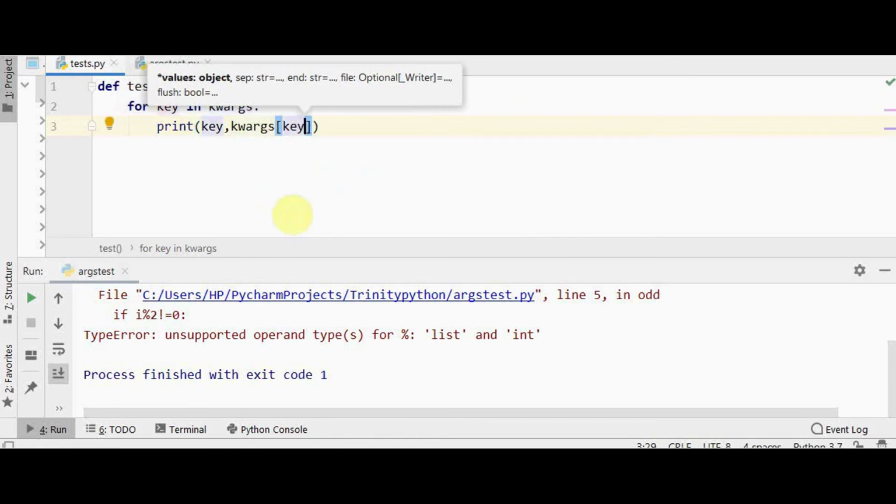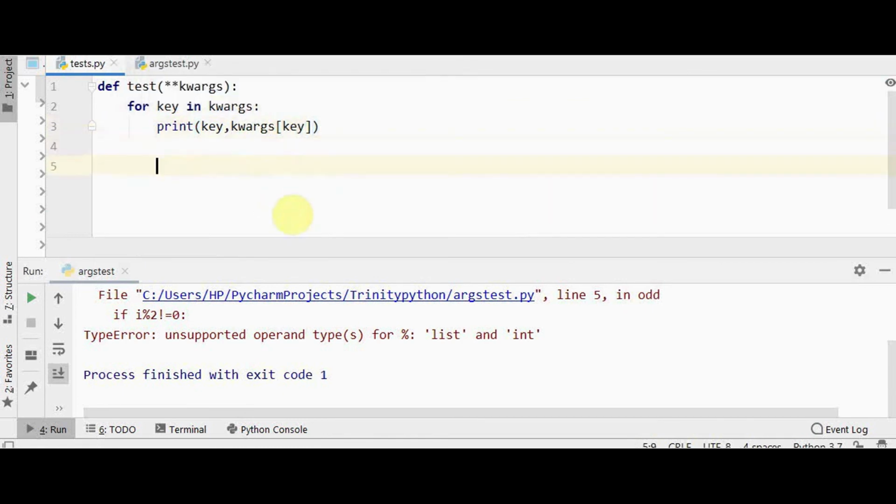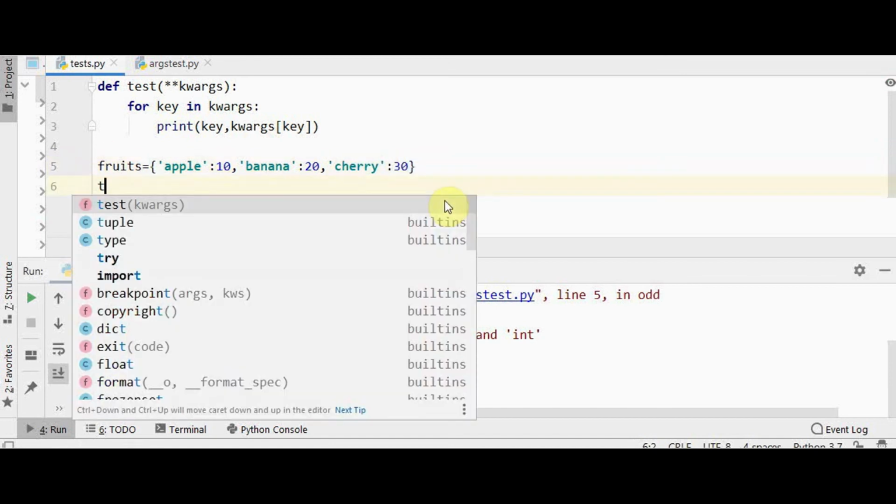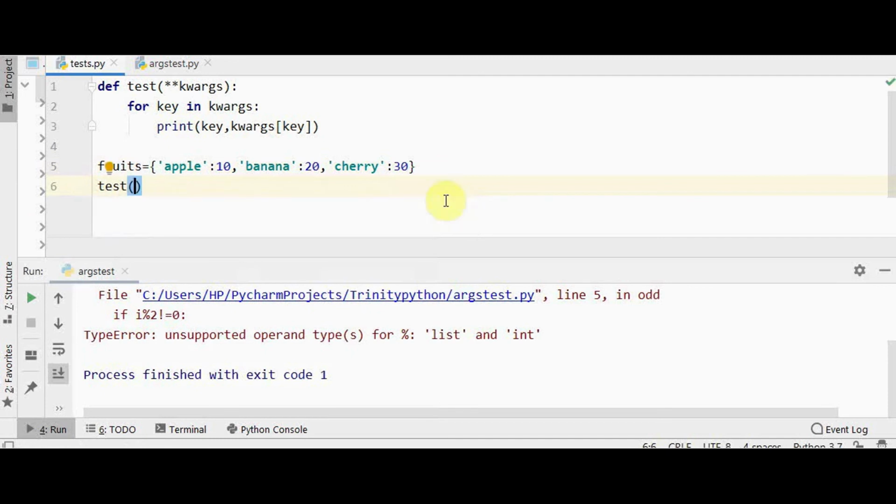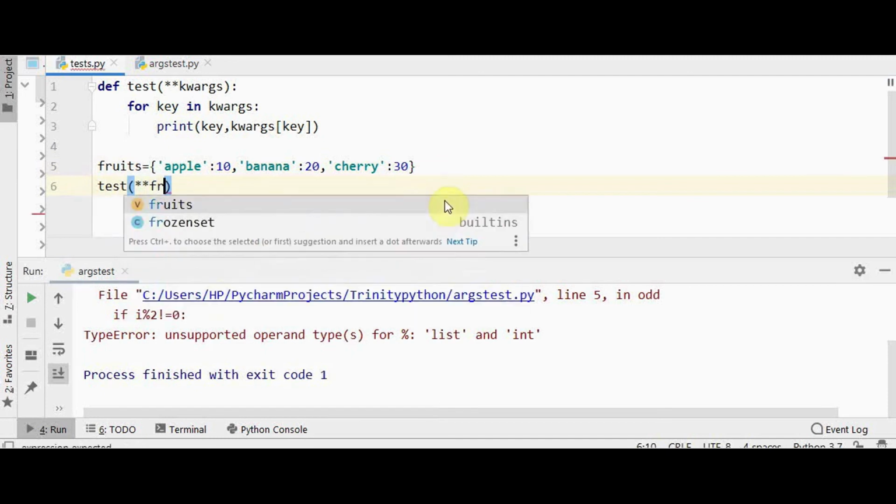It will print key and value. I am just going to use the dictionary here, named fruits, with apple colon 10, banana colon 20, cherry colon 30. Now you can just pass it to the function as such using double star fruits.